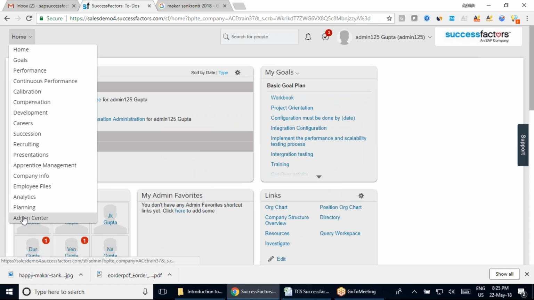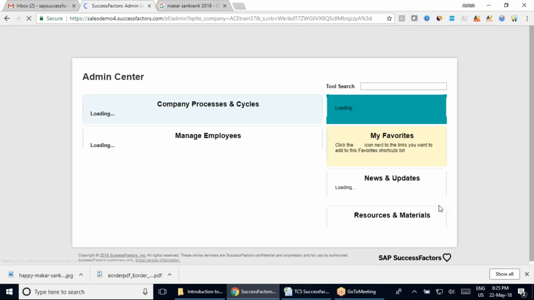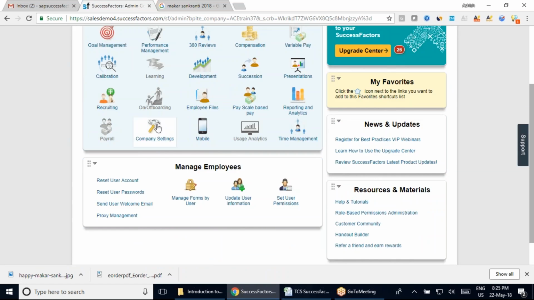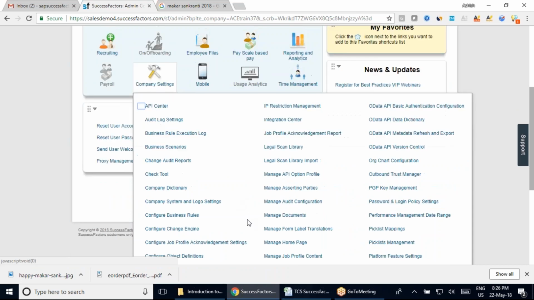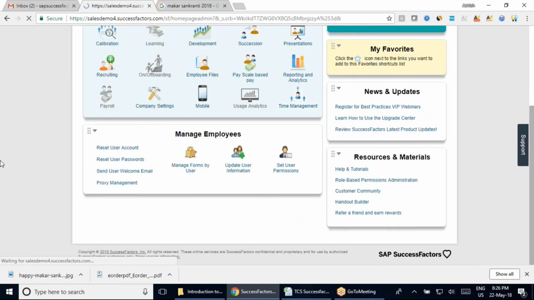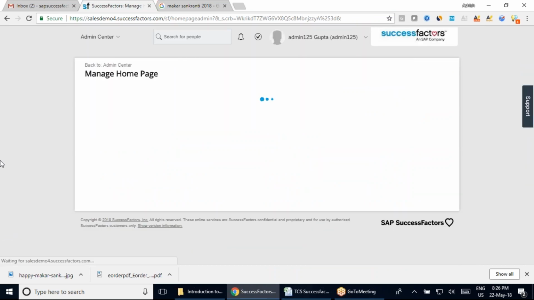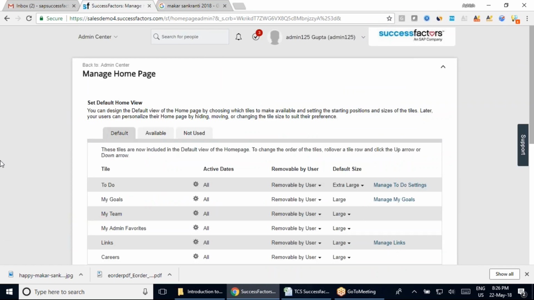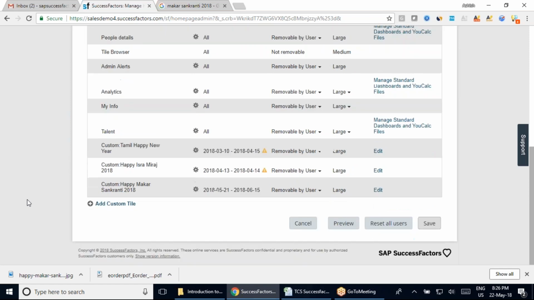Again, if I come here into my admin center, and from admin center I will click on company settings. In company settings, I will come here to manage home page, which is here. If I click on manage home page, let's see some other changes and details which we are going to see in this section. Another detail is this Makar Sankranti, which is coming in this section.